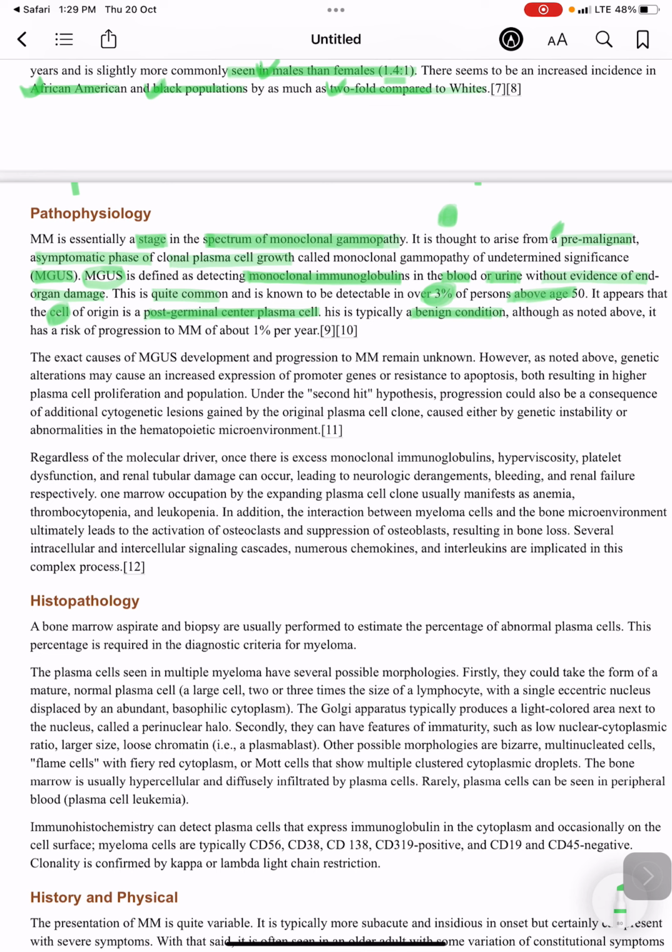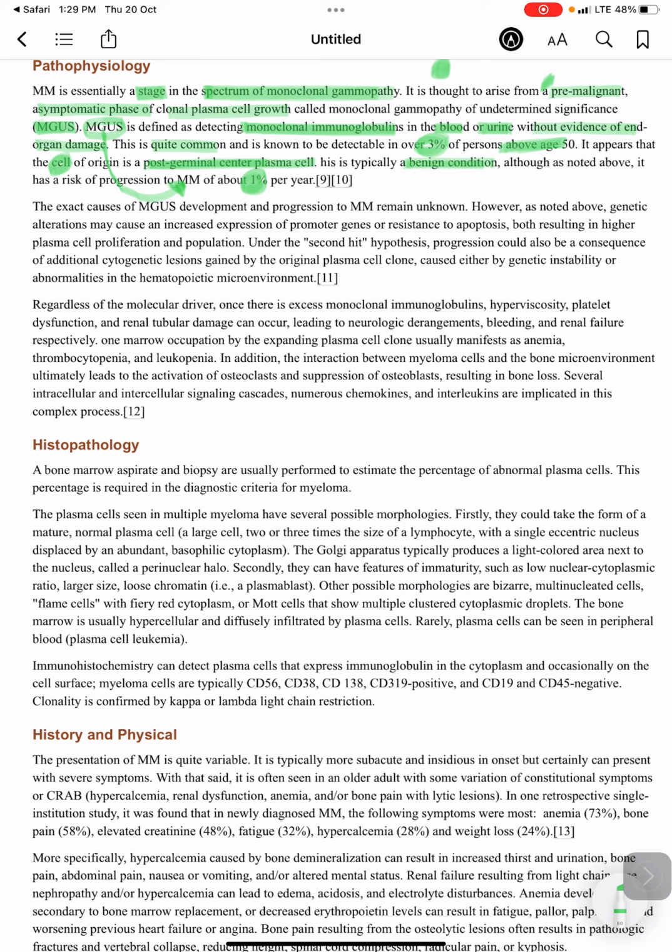How much is the risk of progression to multiple myeloma? Monoclonal gammopathy progresses to multiple myeloma at a rate of about 1% per year. The exact causes of monoclonal gammopathy of undetermined significance and its progression to multiple myeloma remain unknown.